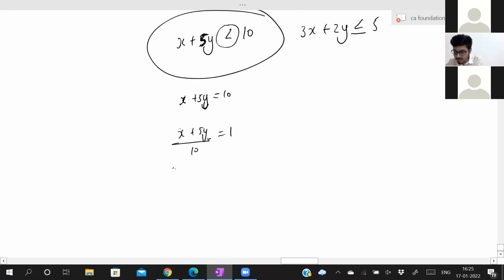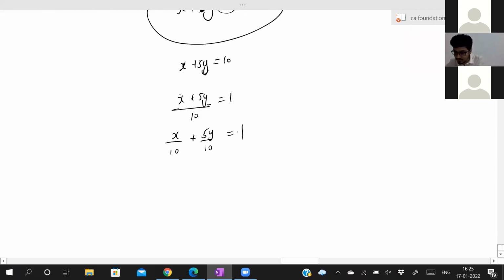Now, I will write it as x by 10 plus 5y by 10 is equal to 1. Now, this can also be written as x by 10 plus, 5 and 5 cancel, y by 2 is equal to 1. So, this is nothing but x is equal to 10, y is equal to 2.